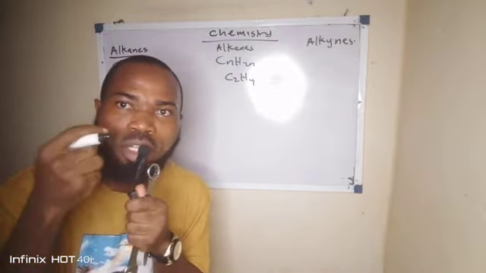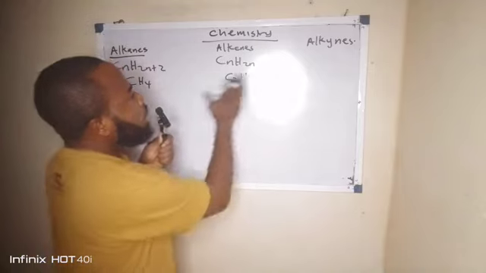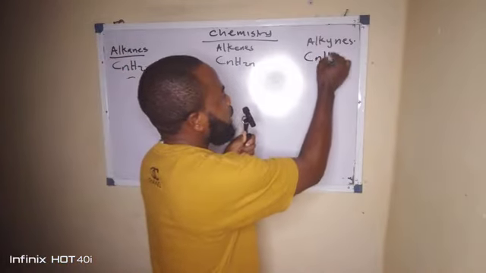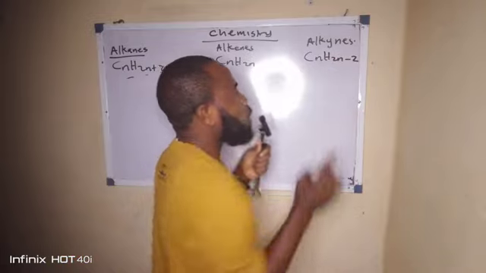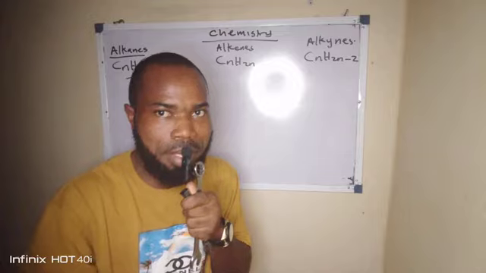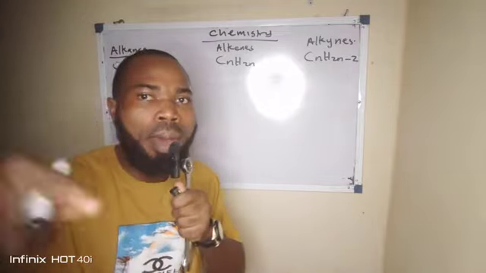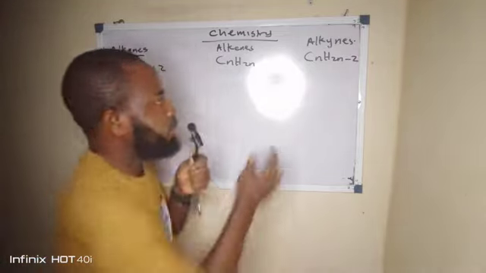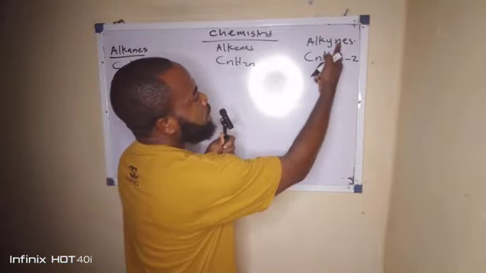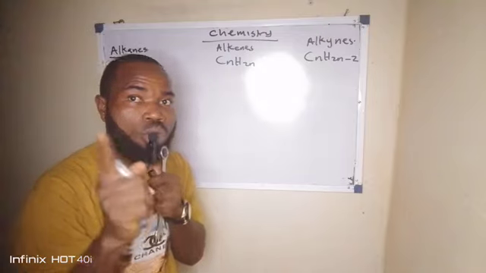Now this one gets the general formula CnH2n minus 2. Now I am going fast in this video, so if you miss anything, go back and play it again. You will not waste MB; go back and play it again, so that you get the picture clearly. Now this CnH2n minus 2 is the general formula of alkynes, but there's something I want to talk about so that people know.